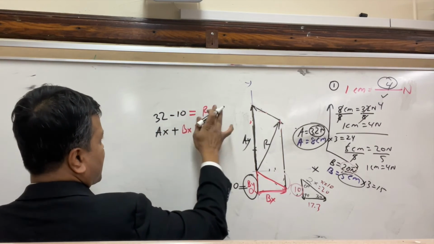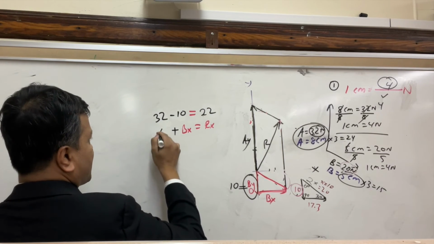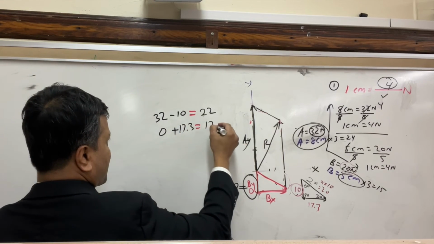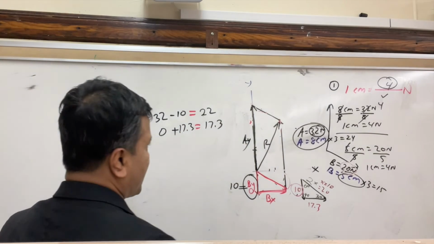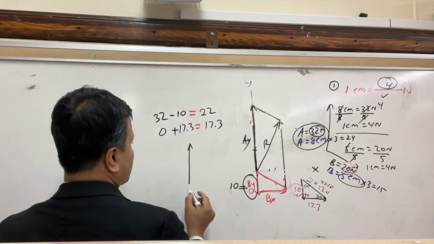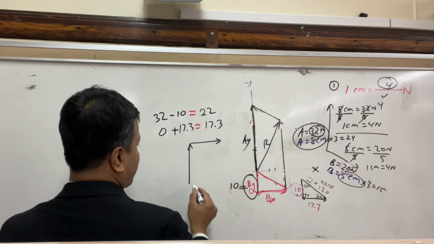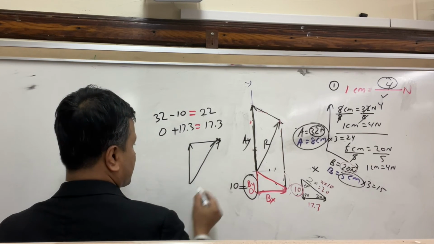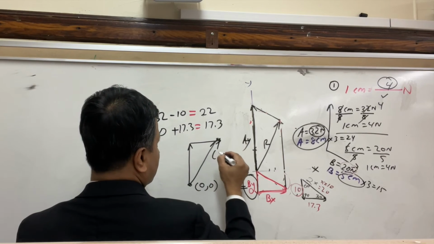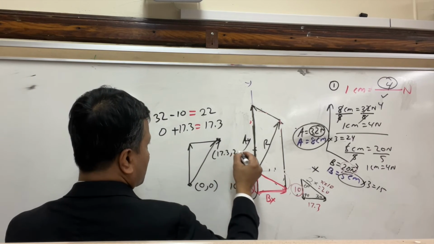So this is 22. This is 0. This is 17.3. So this is 17.3. So I have 22 and I have 17.3. I have the resultant. So this is 0, 0, and this one is 17.3, 22.